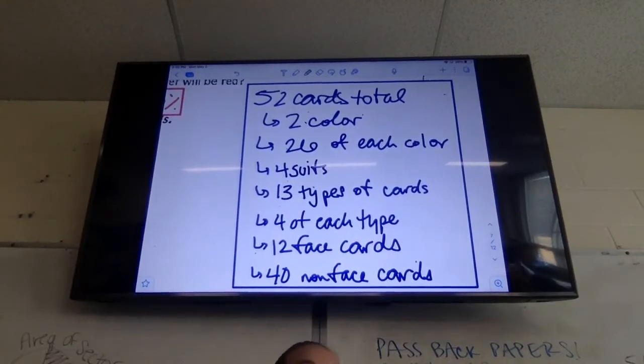So know how many suits there are, know how many face cards there are, know how many colors there are. Little basic stuff. You guys can know it. You guys will be great.